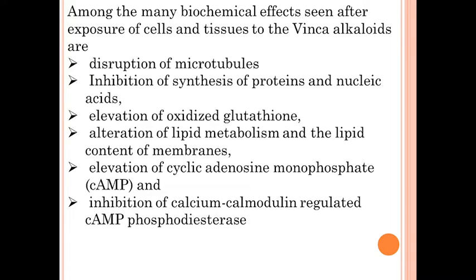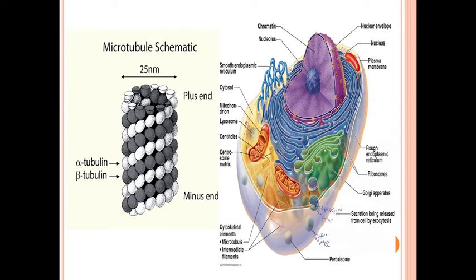Now, pharmacological effect. Among the many biochemical effects seen on exposure of cells and tissue to vinca alkaloids, the first one is disruption of microtubules. This is one of the important mechanisms by which these vinca alkaloids show their activity. For that, you can see here the structure scheme of a microtubule. This one is alpha tubulin and this one is beta tubulin. Here this is the structure of the cell, and you can see these are the microtubules.